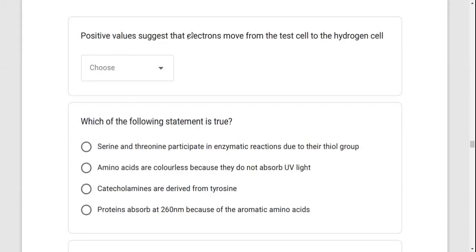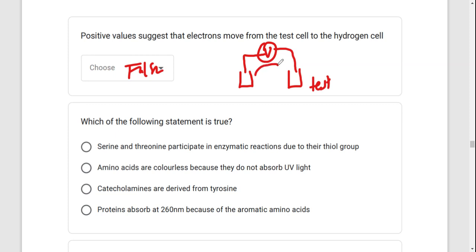Positive value suggests that electrons move from the test cell to the hydrogen cell. True or false? This statement is false. So if you have got this as your hydrogen cell, this is your test cell, and then you're having a voltmeter there. If it shows a positive value, it means that electrons are moving from the hydrogen to the test. Okay, not from the test to the hydrogen.